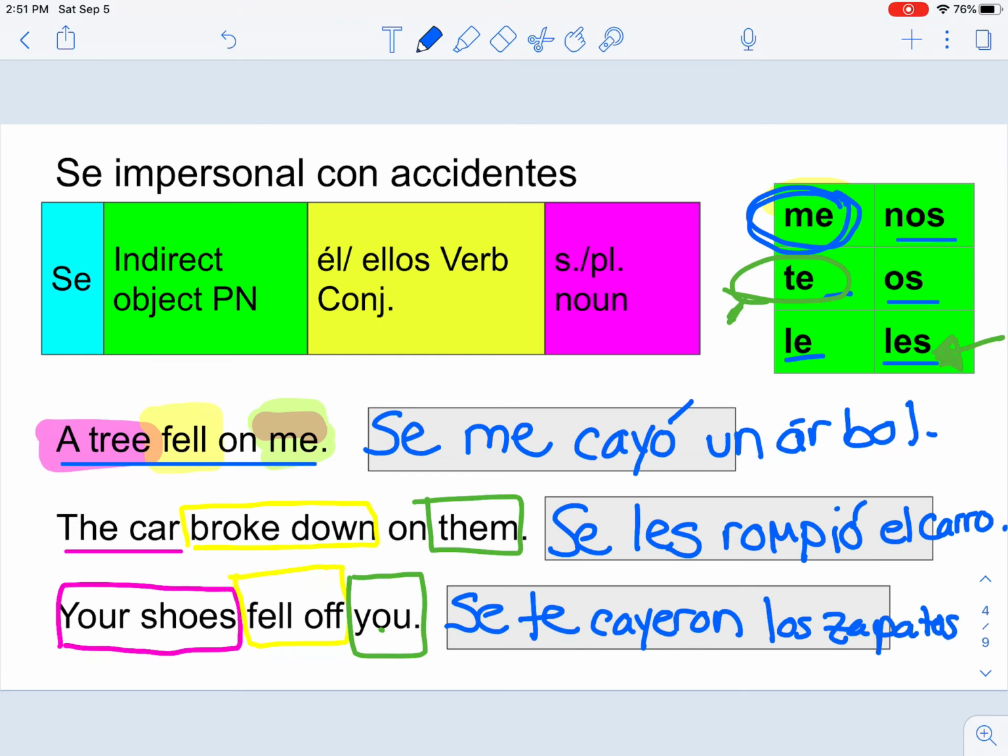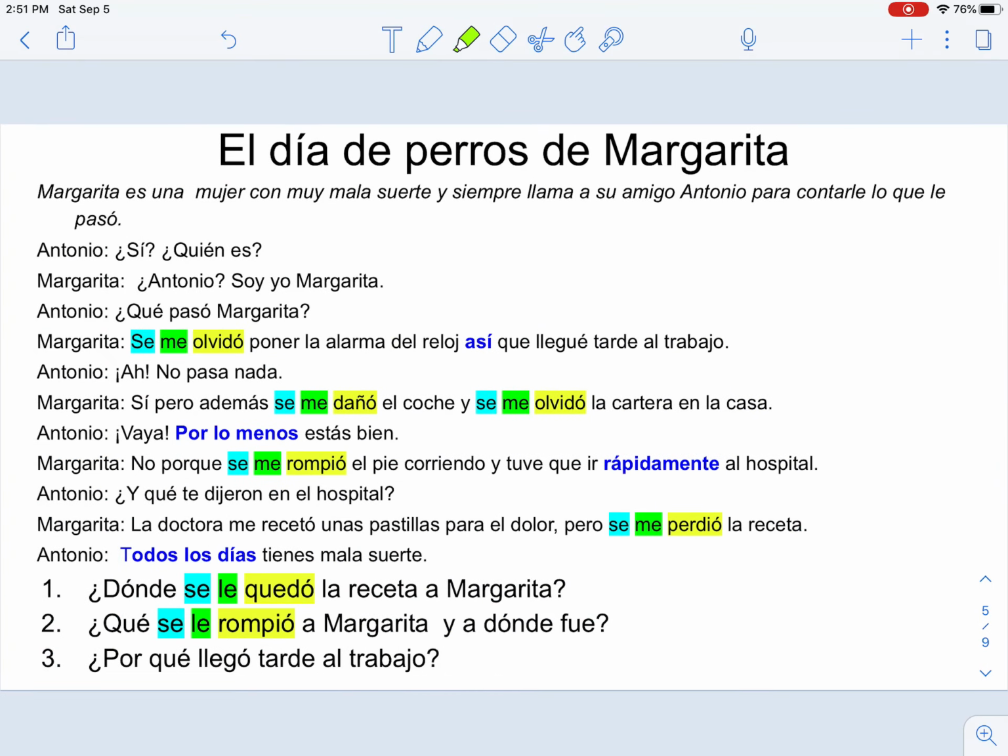So notice that we are going to have to match these. If that's plural, then we're going to have to use the plural form of this verb, the "ellos" form. I'm not going to read all of this. I'll give you access to this PowerPoint so that you can read through it. But I do want you to notice a couple things here.